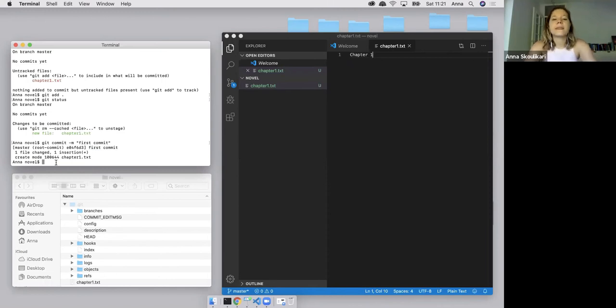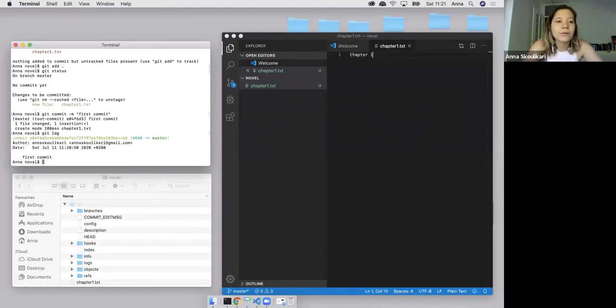Now, another really great command to use is the git log command. Basically what the git log command does is it gives us all the commits in our repository in reverse chronological order. So right now we just have 1 commit in our repository. It has the 40 character hash. It has who made the commit and the time at which they made that commit, as well as the message that was passed in.